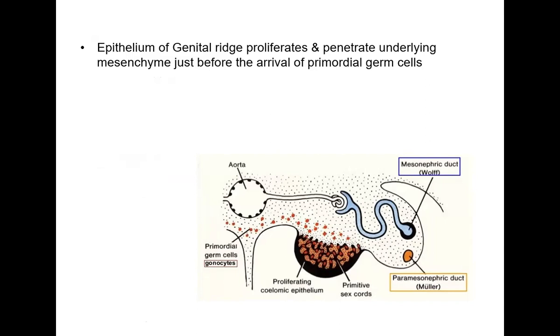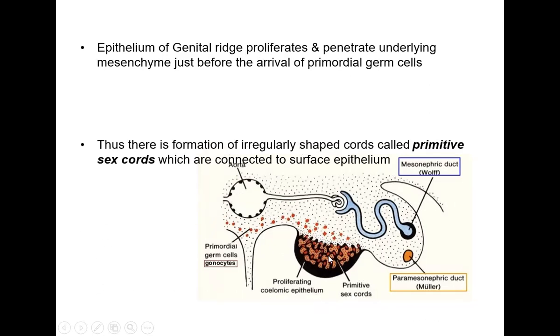Initially, the epithelium of the genital ridges proliferates and penetrates the underlying mesenchyme, just before the arrival of the primordial germ cells. So before the arrival of the primordial germ cells, the epithelium will proliferate here. The genital ridges proliferate and penetrate the underlying mesenchyme. If you see here, this is the mesenchyme. They are penetrating into the mesenchyme just before the arrival of the primordial germ cells. Before their arrival, there is an increase in the layer of the epithelium.